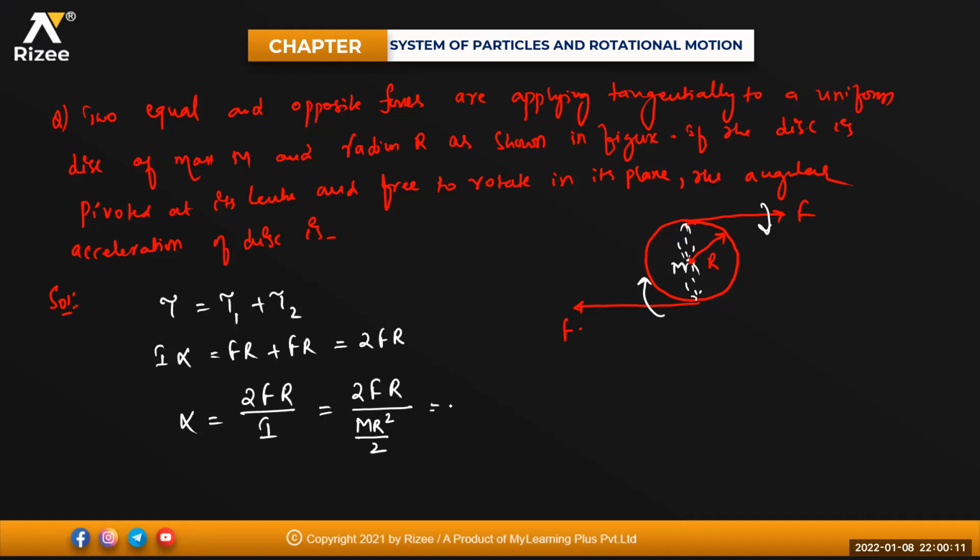So this becomes 4F into R divided by M into R square. This R square will get cancelled, so 4 into F divided by M into R. That will be the angular acceleration. So alpha is equal to 4F divided by M into capital R.